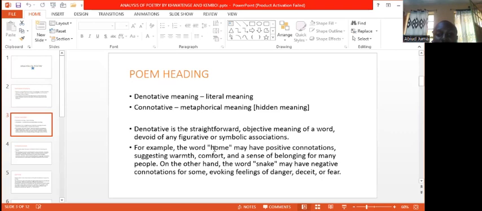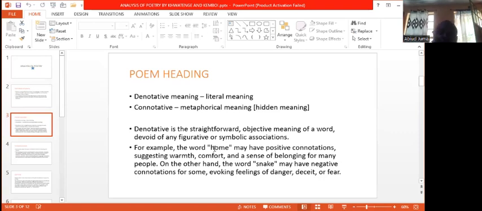Also you can get a poem with something like "snake." A snake does not necessarily mean the animal, but can give negative connotations, evoking feelings of danger, deceit, or fear. Here the snake has not been used as an animal, but to show fear, anger, or danger.